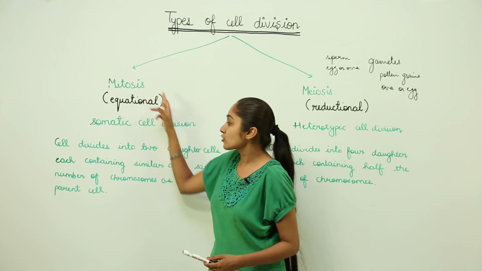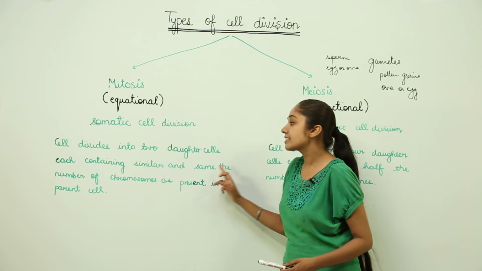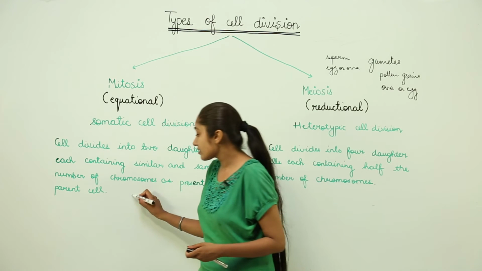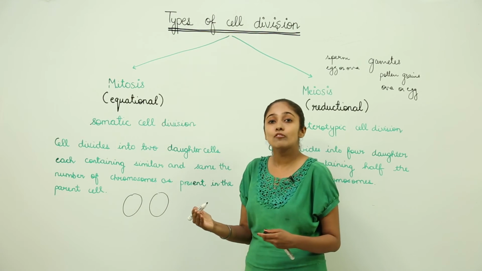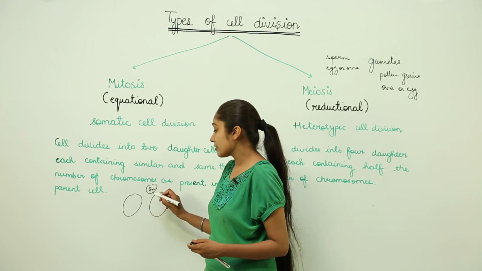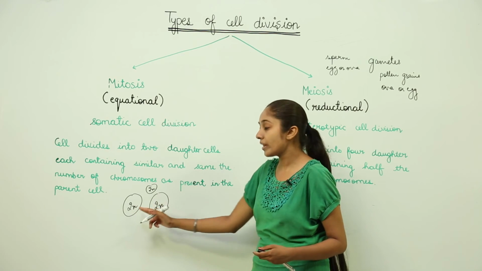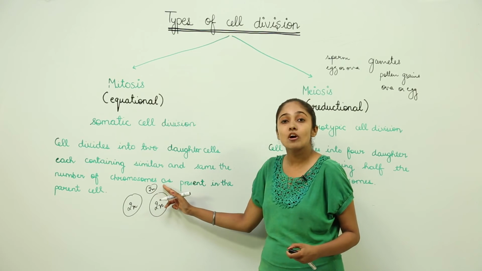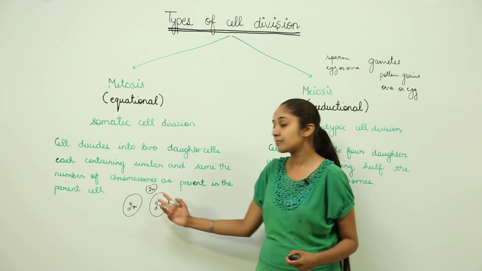So let us see, in case of mitosis, the cell divides into two daughter cells, each containing the same number of chromosomes as present in the parent cell. So the end product in case of mitosis is we have two daughter cells, and they have the same number of chromosomes as was in the case of parent. So if the parent was diploid, means 2n number, the daughter cells are also going to have the 2n number of chromosomes, means the same number of chromosomes as was there in case of the parent cell. So the end product is what? We have two daughter cells which contain the same number of chromosomes.